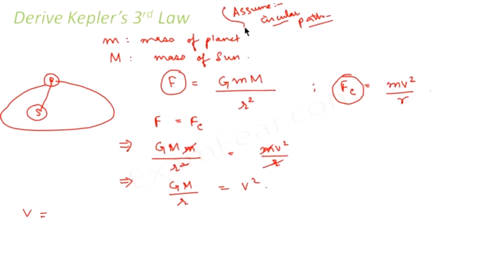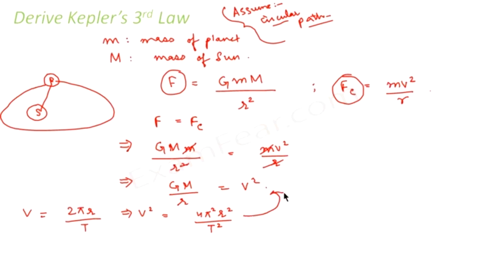So we take this assumption and try to prove the law. The velocity of the planet is the circumference divided by the time period, that is 2 pi r by T. Therefore, v square would be equal to 4 pi square r square divided by T square.